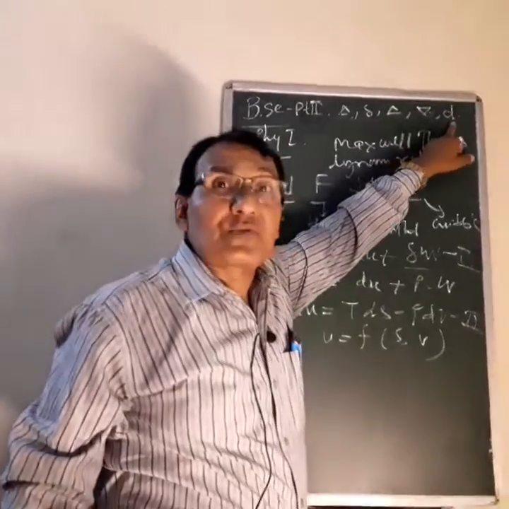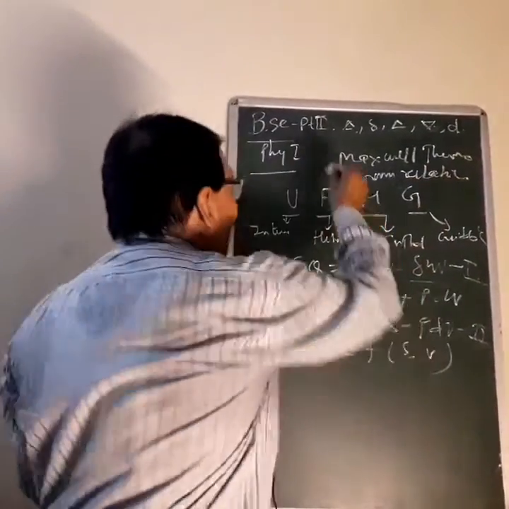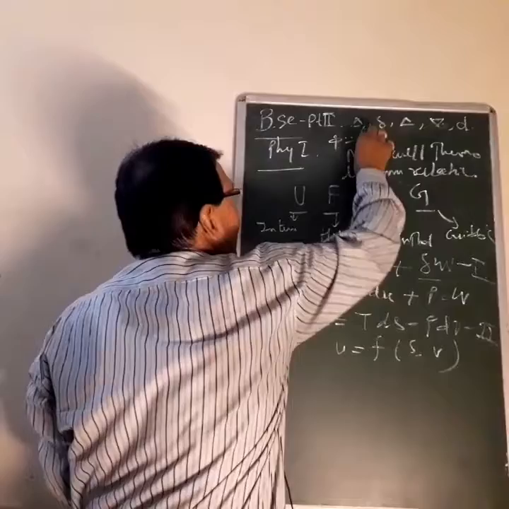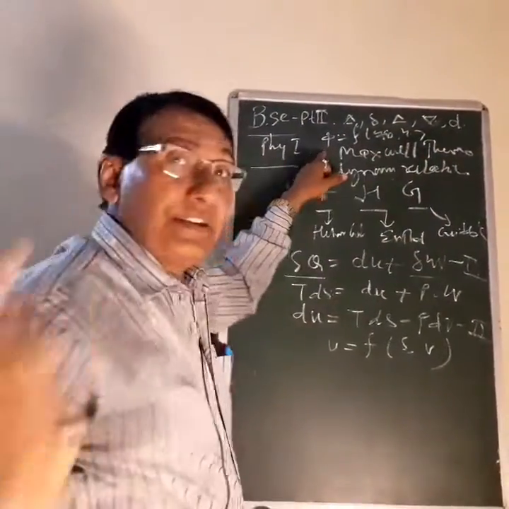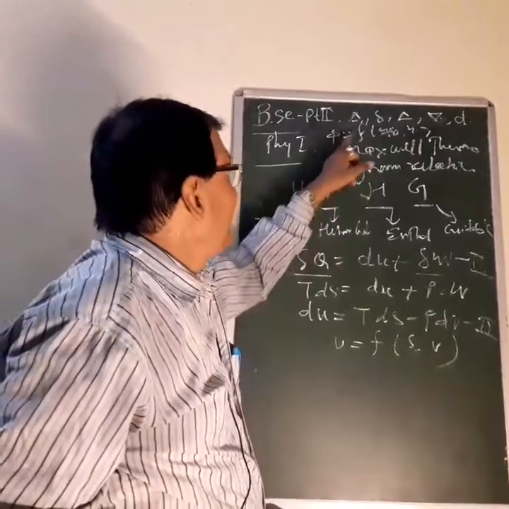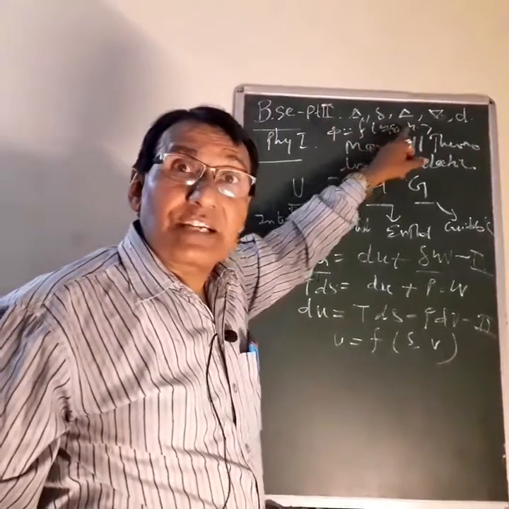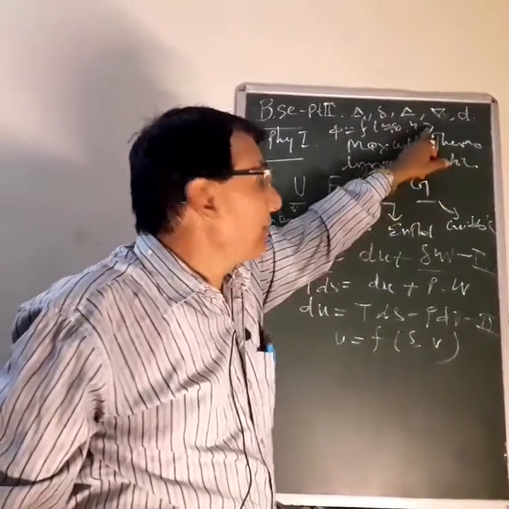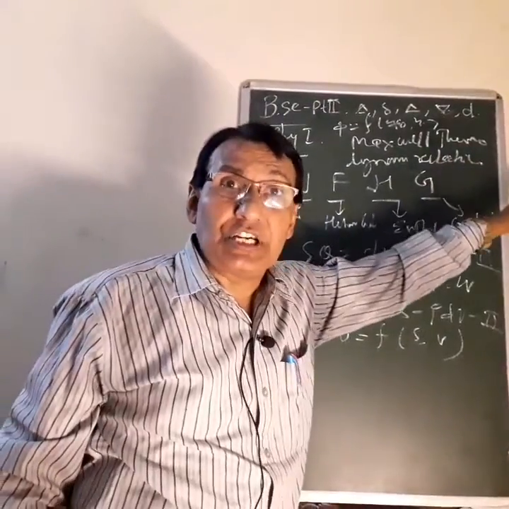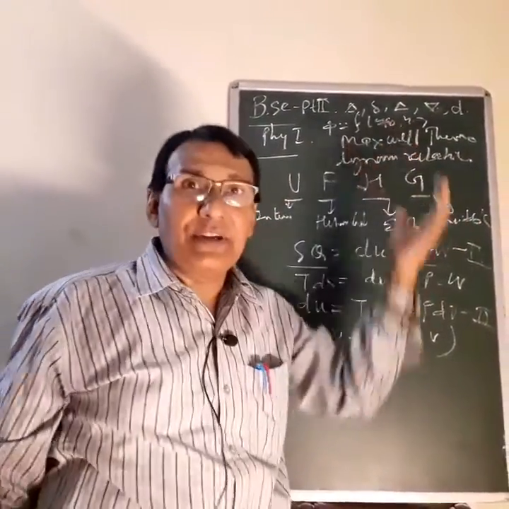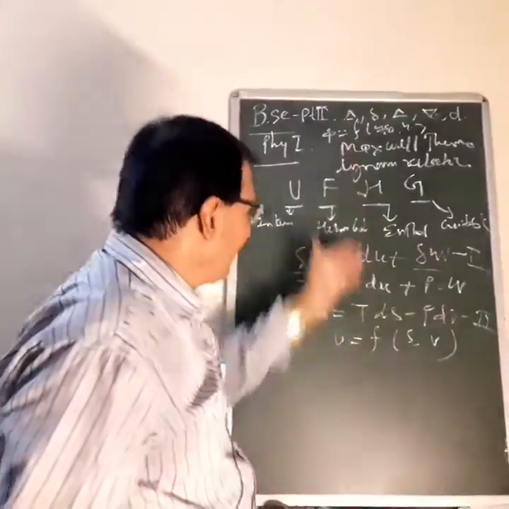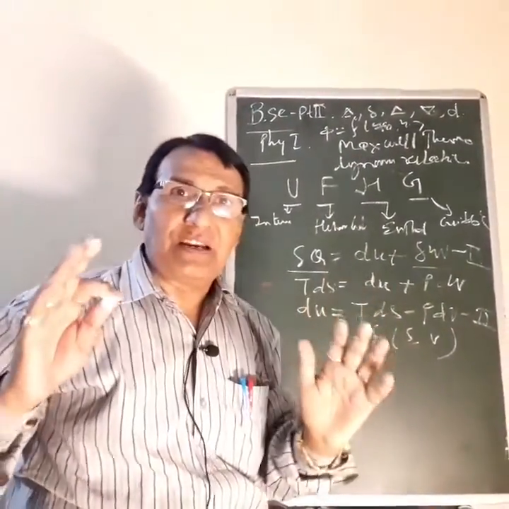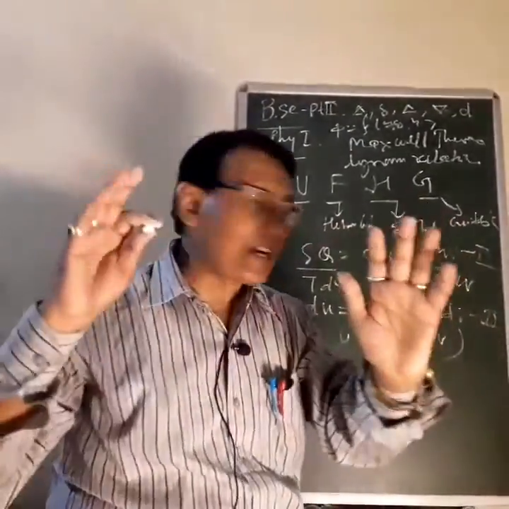If phi is a function of x, y, z, then the total derivative d phi is del phi upon del x into dx plus del phi upon del y into dy plus del phi upon del z into dz. You should know this from 12th class or BSc part first class level. You know this fact well, my dear students.